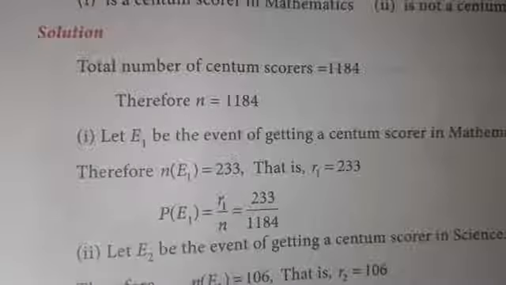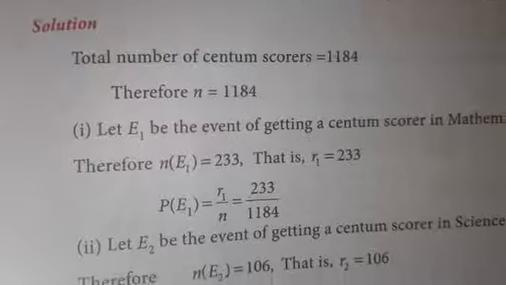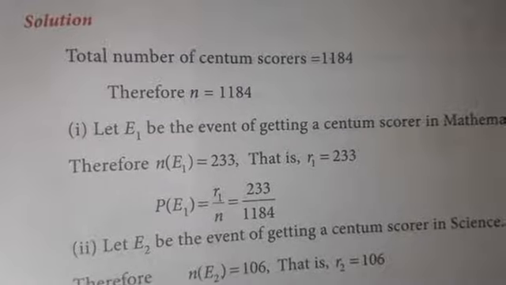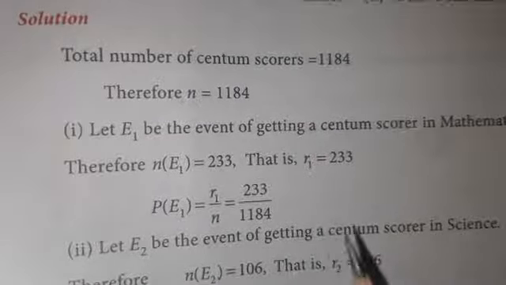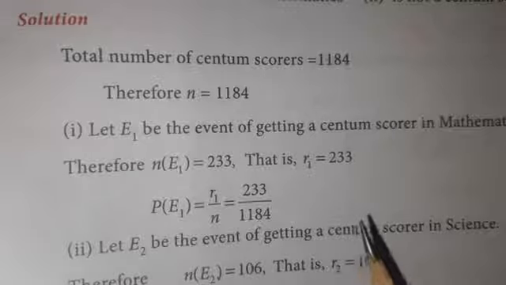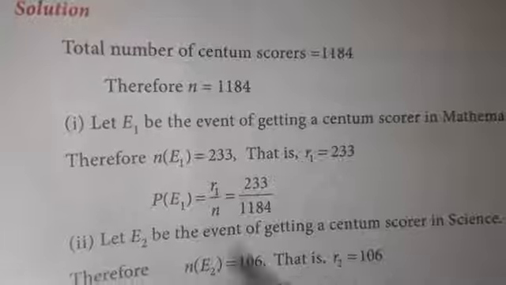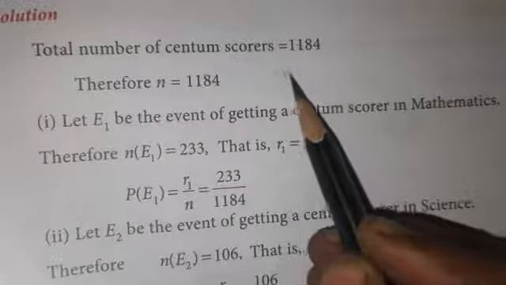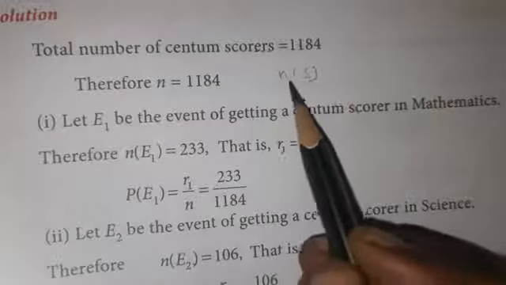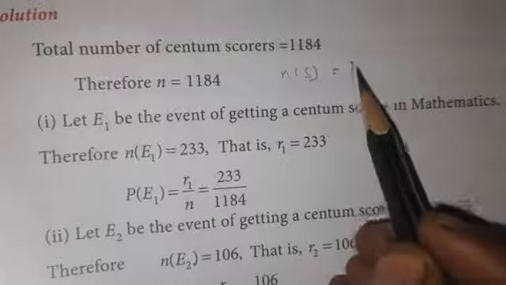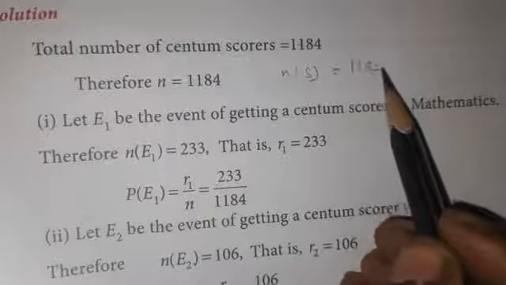In this question, the centum scorers in various subjects are given for 10th standard. So the total number is 1184 students who scored centum in various subjects. So the total can be written as n of S, already I told you. N of S is equal to 1184.